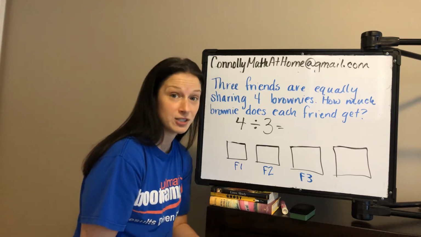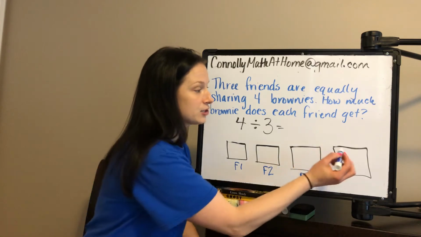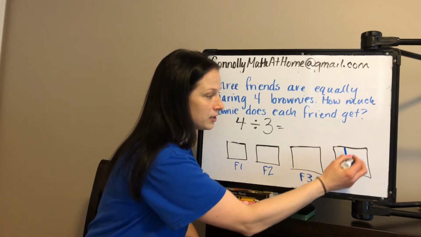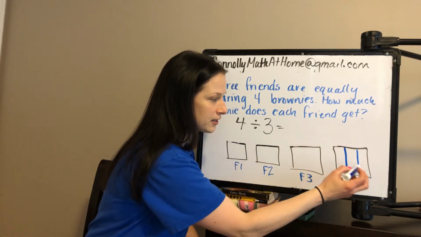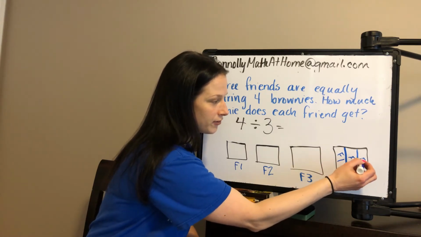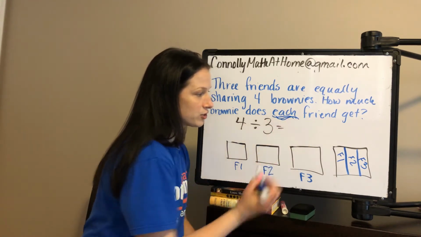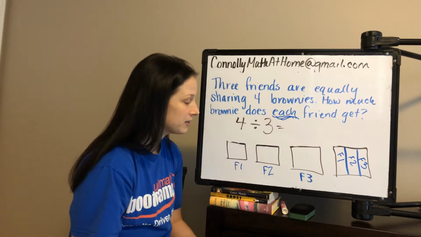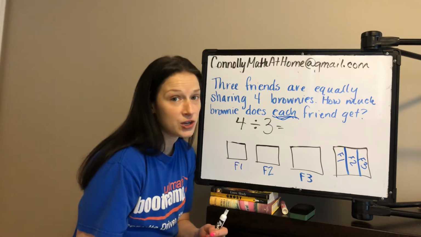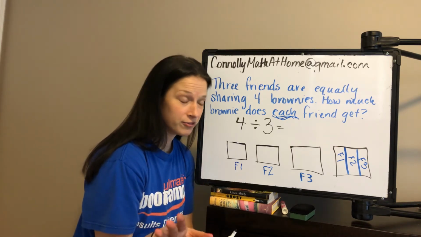Well, we have to split it up equally. And students will feel pretty confident doing this, so I know that I'm going to split this into thirds. Friend 1, friend 2, friend 3. So we just want to be careful here when we're answering the question. We want to know how much does each friend get. So I'm just going to pretend we're talking about friend 1 first.